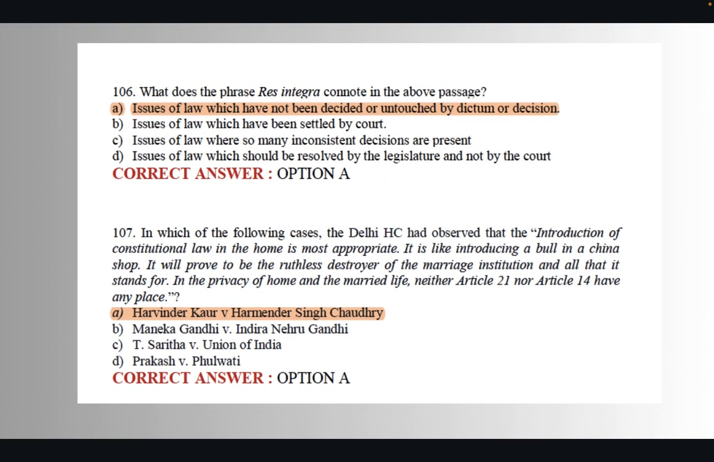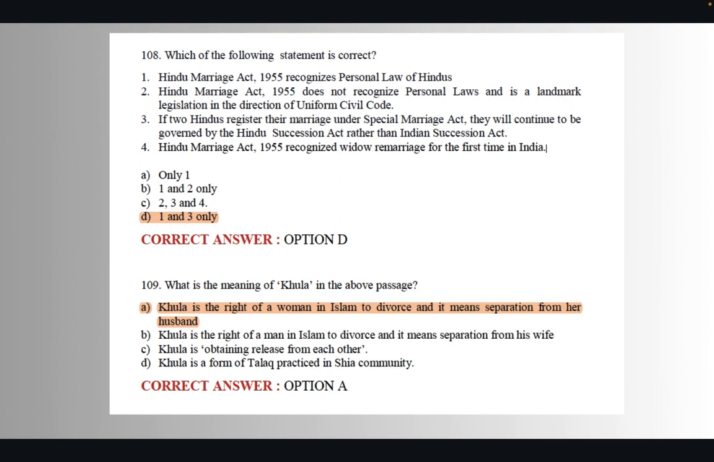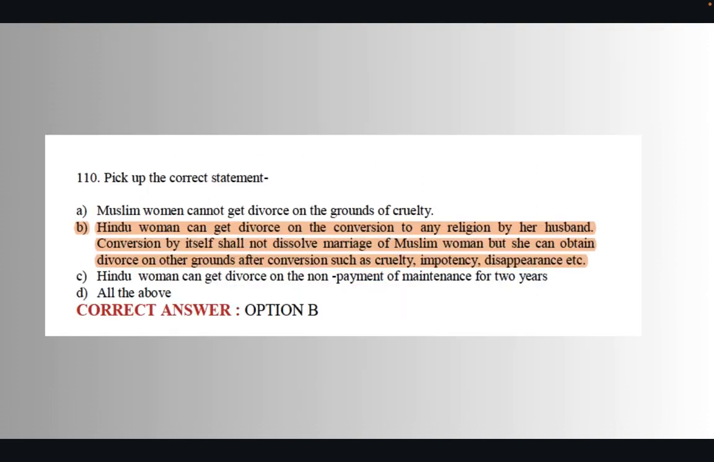Then they gave a very famous passage from a Delhi High Court judgment and they asked which case this passage is taken from. So this is actually quite landmark. So the right answer was Harvinder Kaur versus Harvinder Singh Chaudhary. Next question was they gave you 4 statements and they were asking which of the following statements is correct. So the right answer is only option 1 and 3 are correct. Option 2 and 4 were false. Then they asked again a very basic question of Muslim divorce, that what is the meaning of the term khula? So option A truly defines what is khula. The last question that they asked was that out of these 4 options you have to tell which statement is true. So only option B was true.